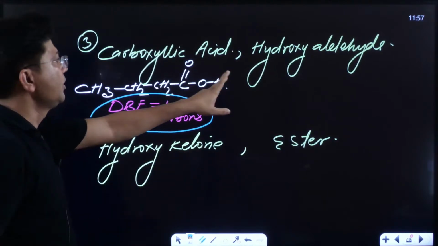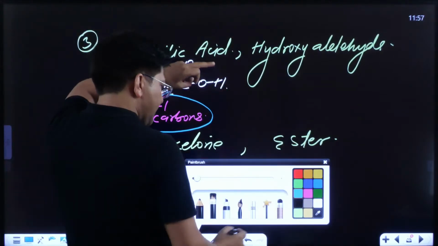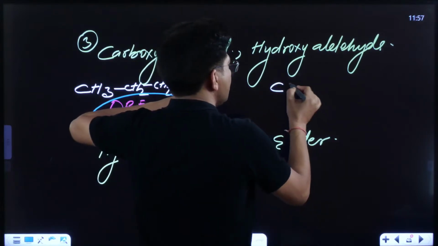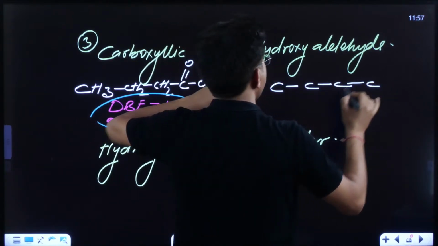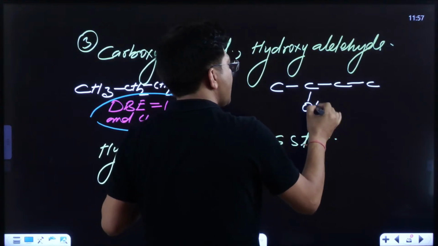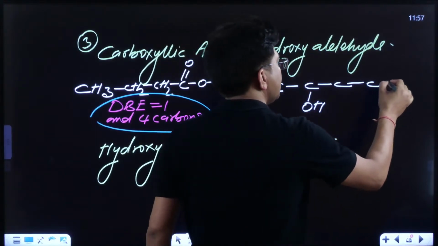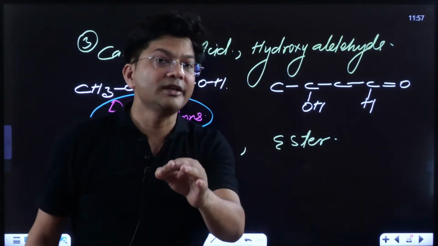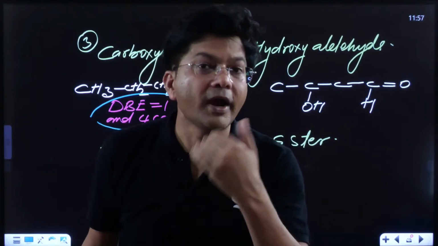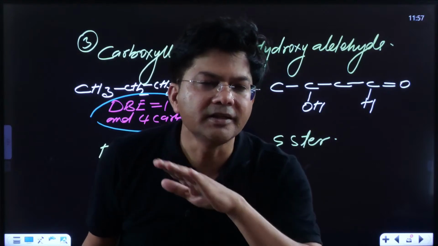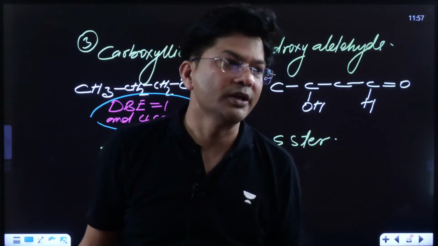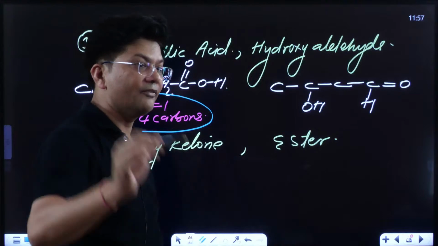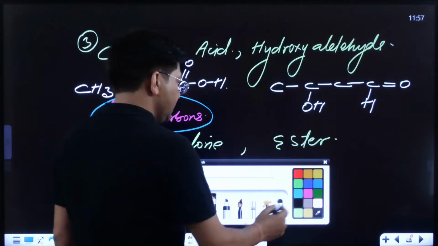If you are able to keep this in your brain, you can write down anything. How many carbons do I have to keep in my brain? 4 carbons: 1, 2, 3, 4. Hydroxy, let me place hydroxy. Aldehyde, let me write down aldehyde. Now see the magic. If I write down the hydrogens, they get balanced. See the magic of DB.